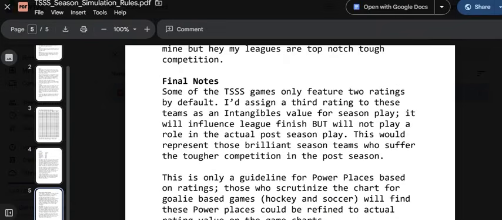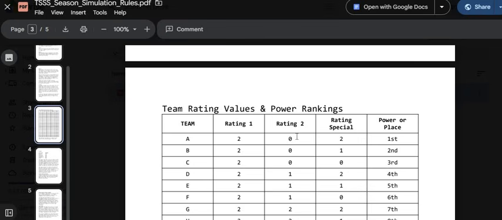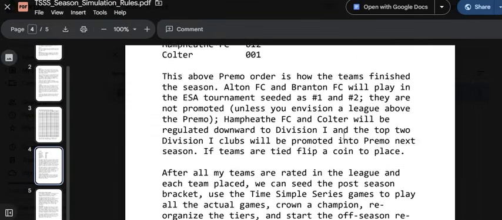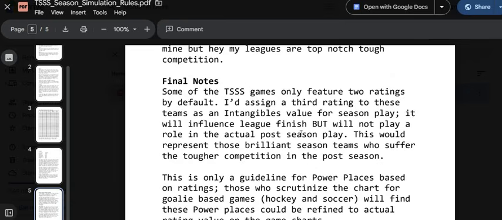I don't want to spend a lot of time explaining that, but some of the TSS games only feature 2 ratings. Baseball and racing only have 2 ratings. But with that said, I'd assign a 3rd rating to these teams as an intangible. So go ahead and roll up all 3 ratings, right? Driver, pit crew, intangible, right? And so you can get a team that has this intangible rating, just for league finish, right? If you were doing a big NASCAR and you wanted to just race the final race of the season or something, right? That's why you would do that.